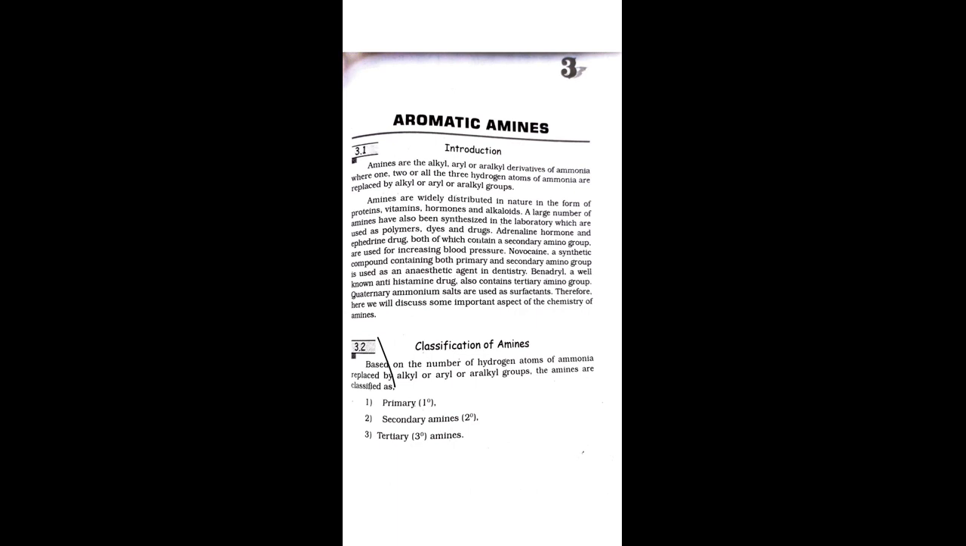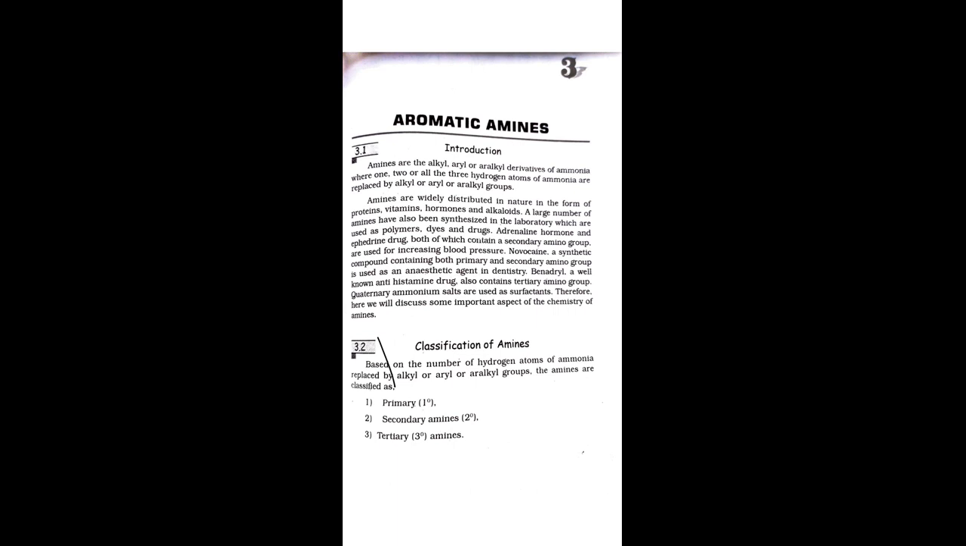Therefore, here we will discuss some important aspects of the chemistry of amines. What is the chemistry of amines? We have to discuss this in this chapter. Once again, I repeat the introduction. Amines are the alkyl aryl or aryl alkyl derivatives of ammonia, where 1, 2, or all the hydrogens of the ammonia are replaced by alkyl or aryl groups.